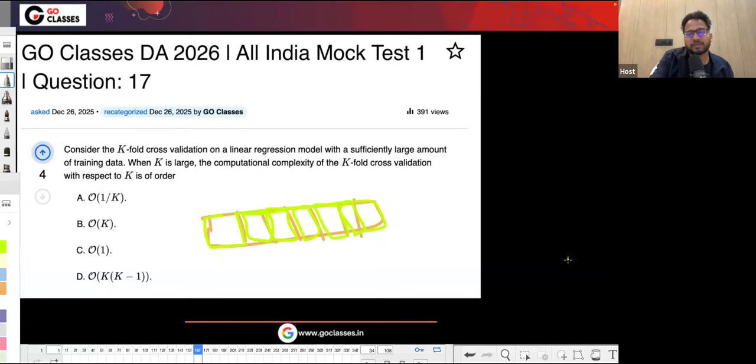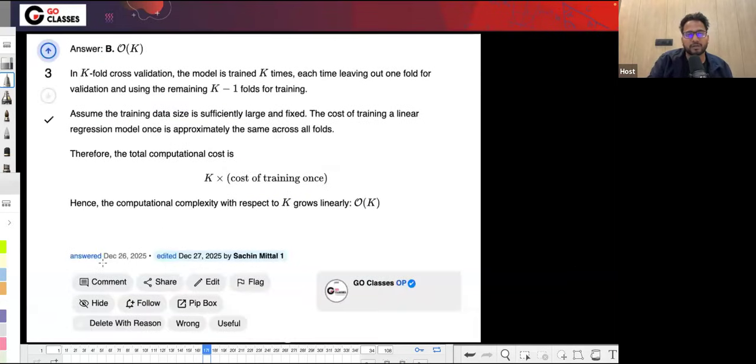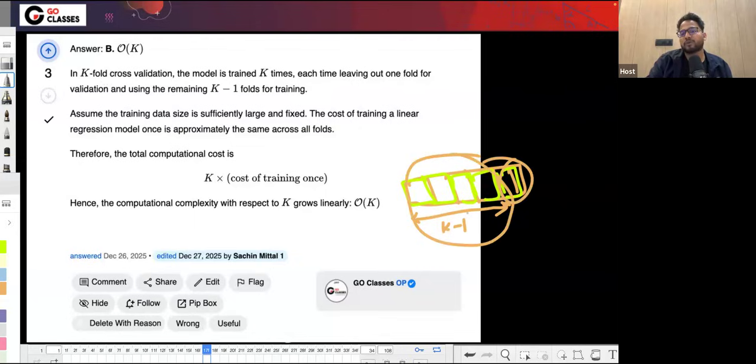In k-fold cross validation, we divide the data into k folds, and then the model is trained k times, each time leaving out one fold for validation and using the remaining k minus one folds for training. We train on these k minus one folds and test on this fold. That's called k-fold cross validation.